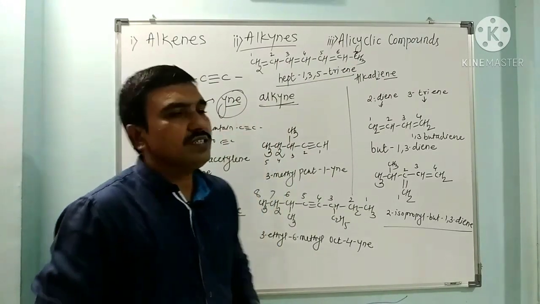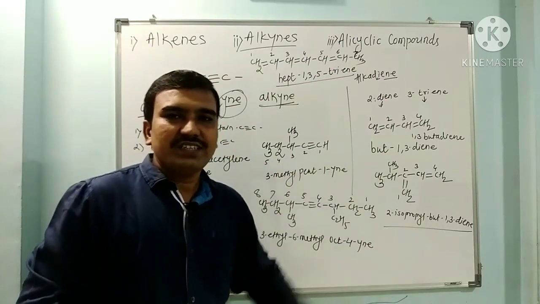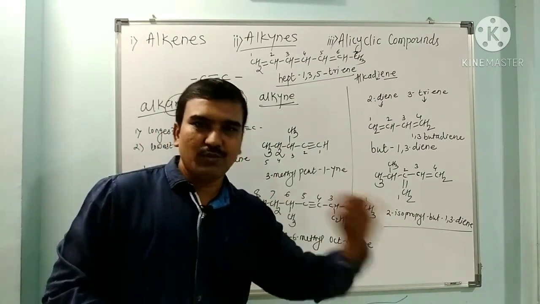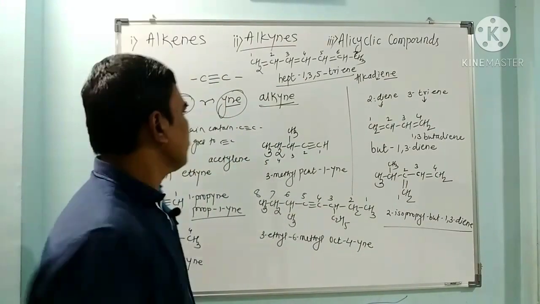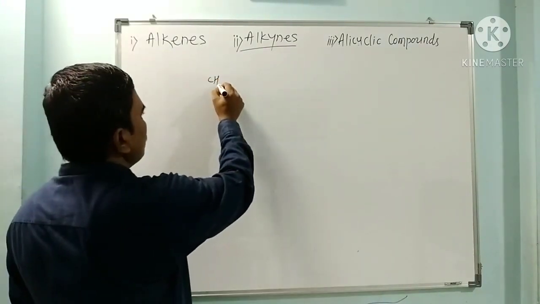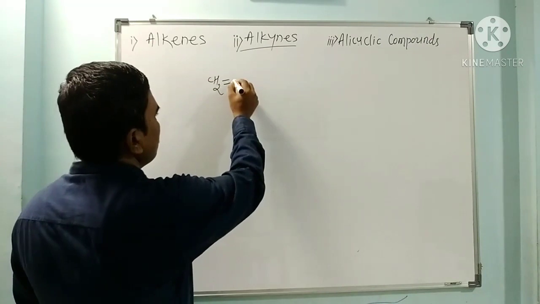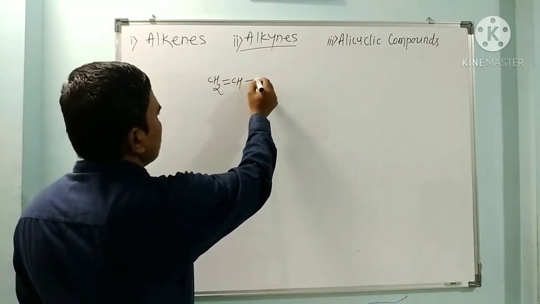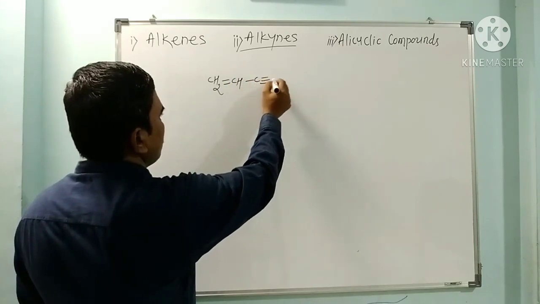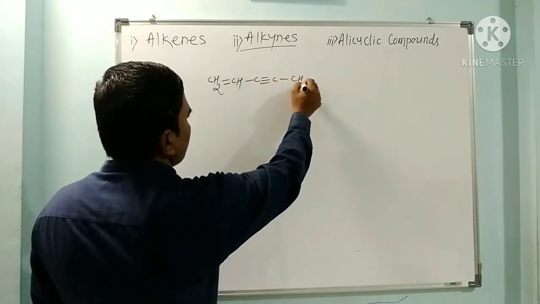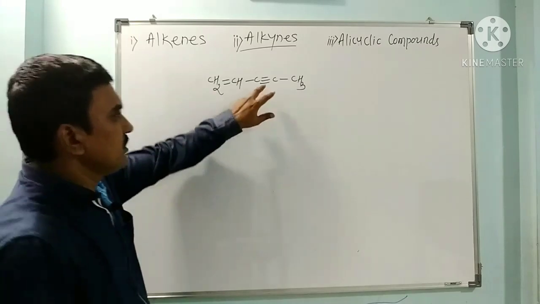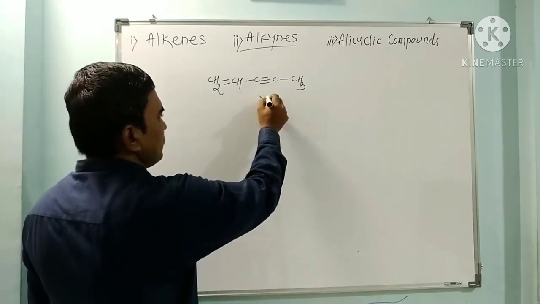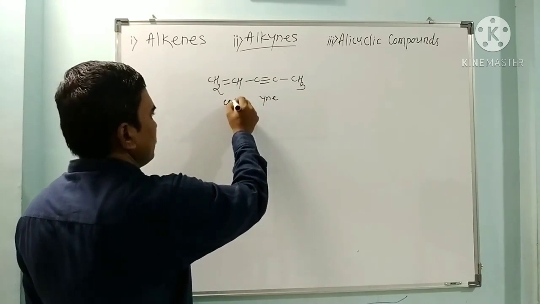In this way we have seen dienes and trienes. Now I have to see the same compound containing a double bond as well as a triple bond. CH2=CH-C≡C-CH3. So a triple bond is there, a double bond is there. So this is "yne", this is "ene".